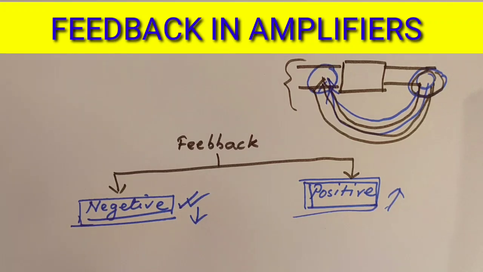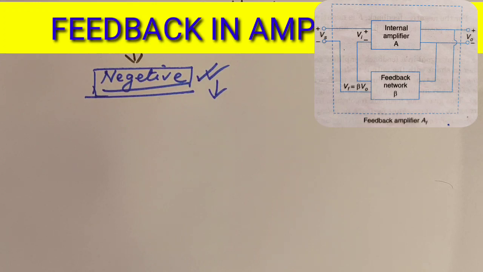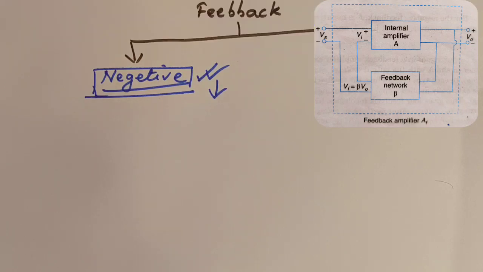Now we will discuss the transfer gain of a feedback amplifier. For this purpose, let us consider the figure shown in the block diagram. Here it consists of a basic internal amplifier A and a feedback network. The transfer gain of the internal amplifier is A equals V0 by Vi, that is, the output voltage divided by the input voltage, where Vi is the input voltage and V0 is the output voltage. The feedback network can contain passive elements like resistors, inductors or capacitors, and active elements like transistors.